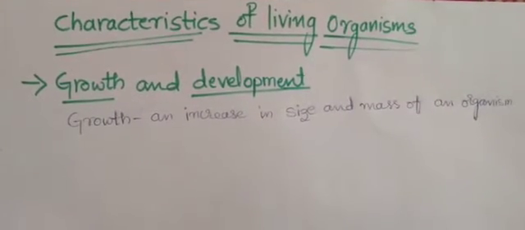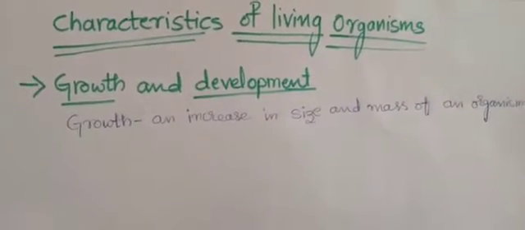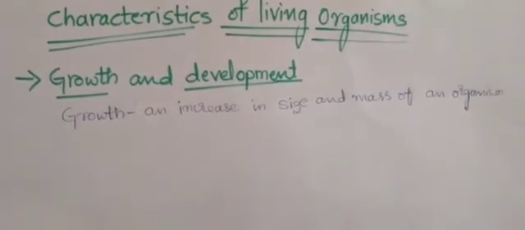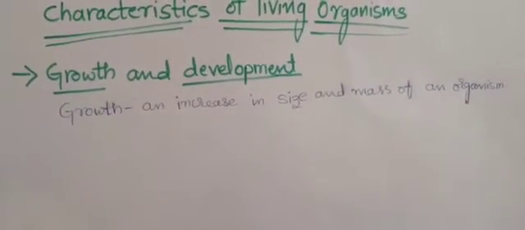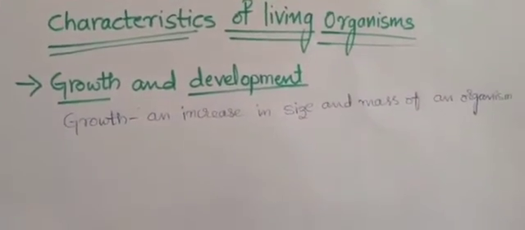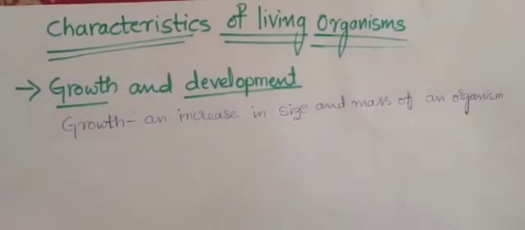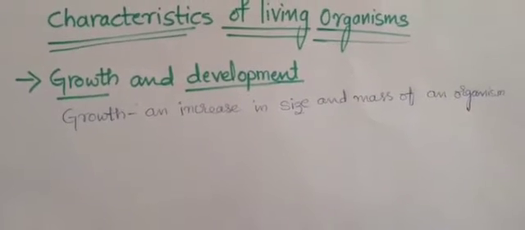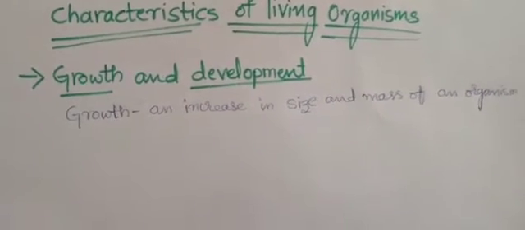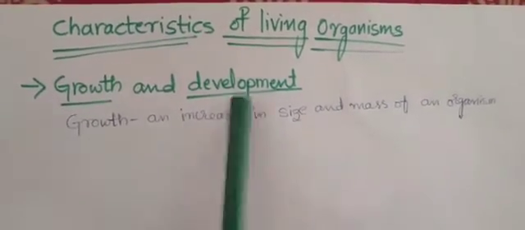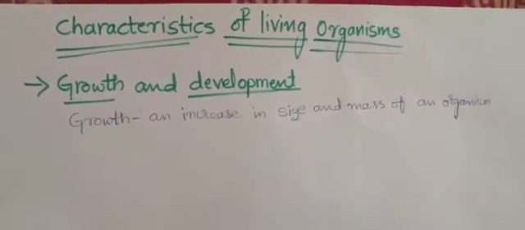Students, very good morning. So you know that we are learning the chapter of characteristics of living organisms, and we have studied a few characteristics of living organisms like nutrition, respiration, excretion, reproduction, movement and all. So there are some other characteristics of living things, that is growth and development, response to the stimuli.